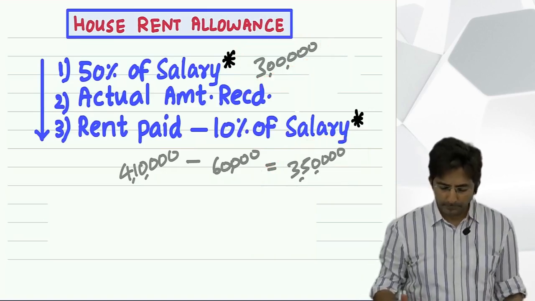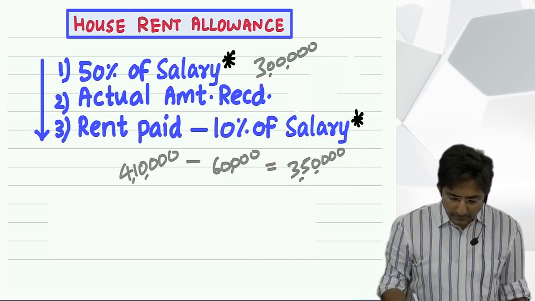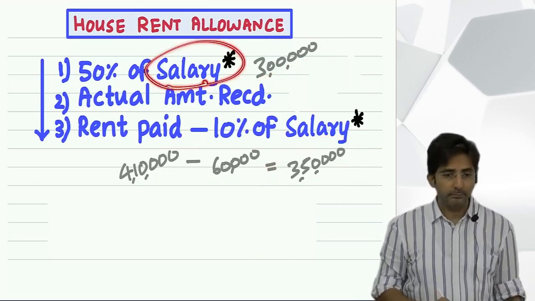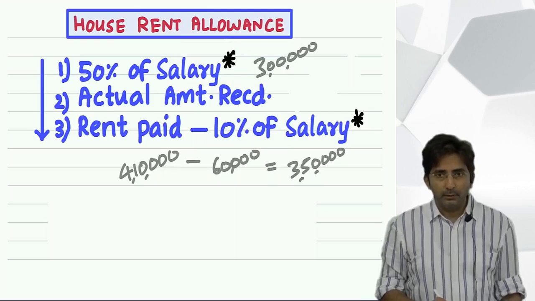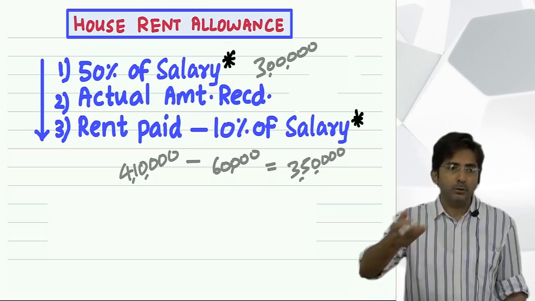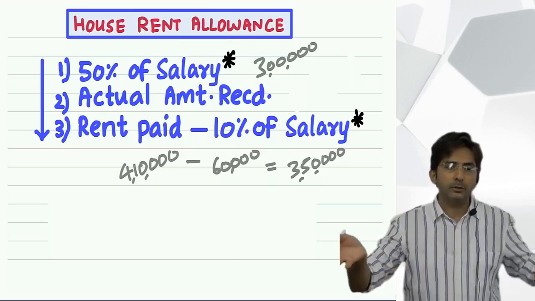Okay. Now see, what does salary mean? The allowances which you get also come in the monthly salary.